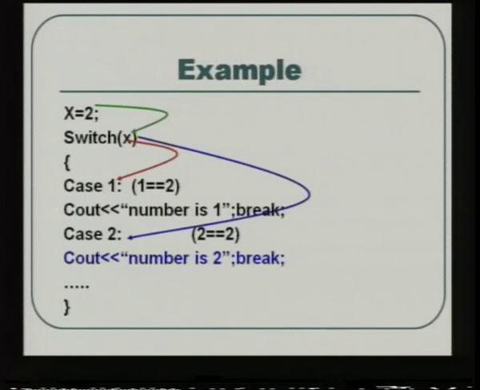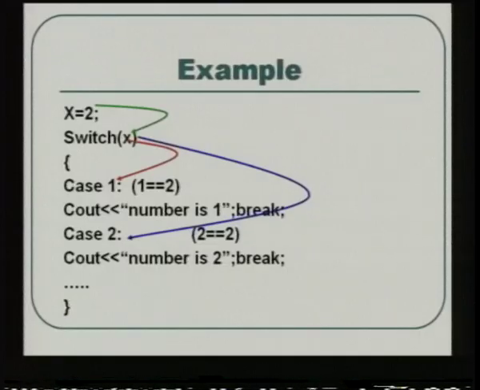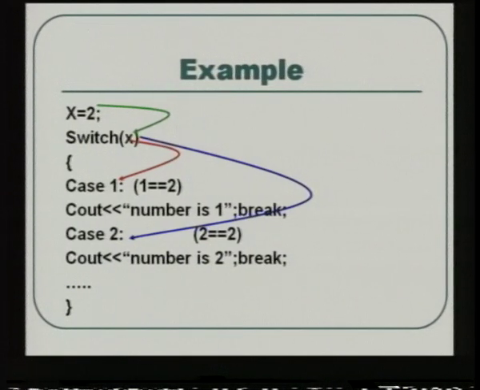The rest of the case construct will not be seen, because there is already one case constant which has matched with the condition variable. So, this is how a switch case construct is executed, and this is how the compiler checks the condition variable with each case constant.